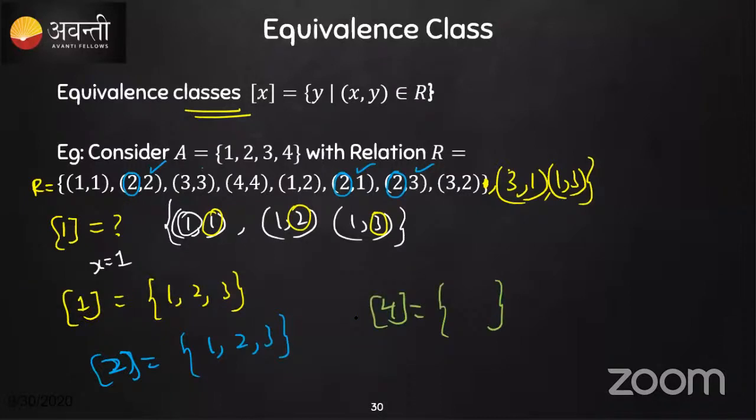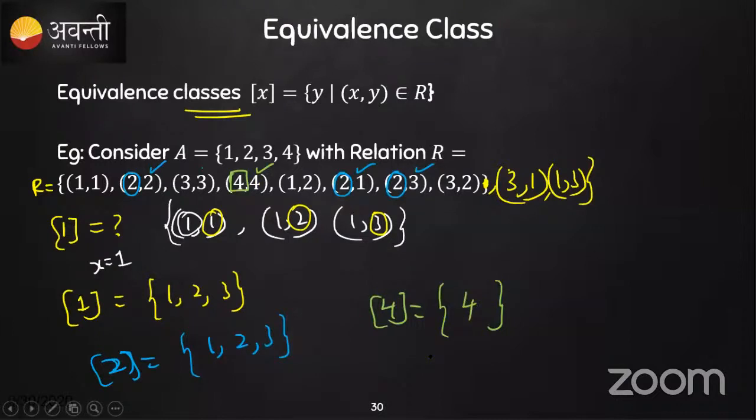Last question. Equivalence class of 4. So none, then 4. So where is 4? There is only one here. 4 is there. And then what is the element that you need to write? Just one. That is 4. So the equivalence class of 4 is 4. Yeah, 4 only. Very good.